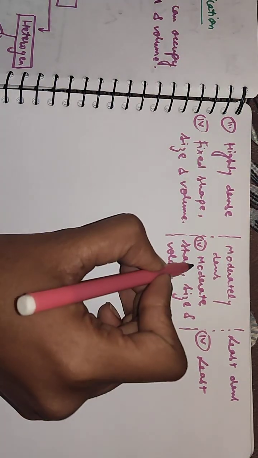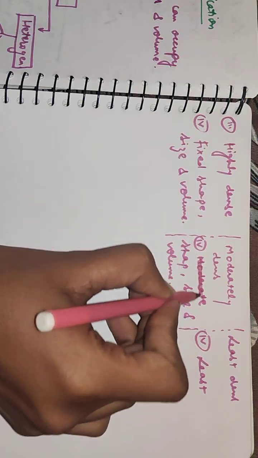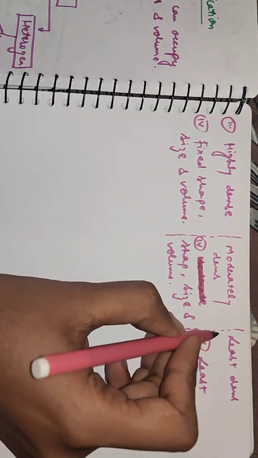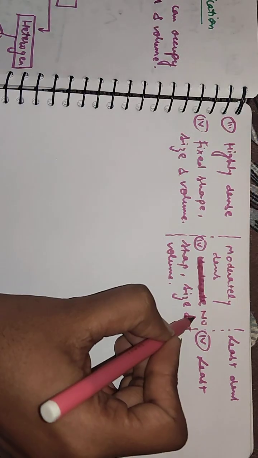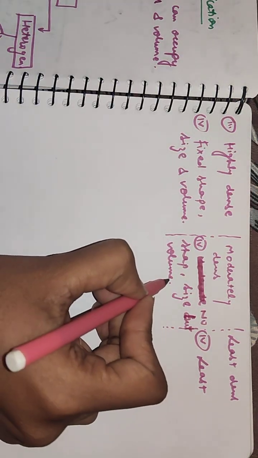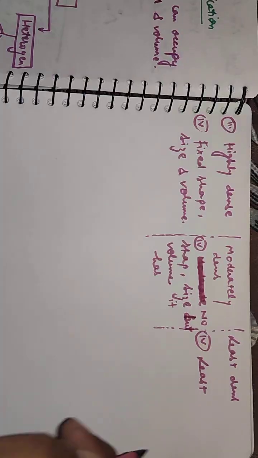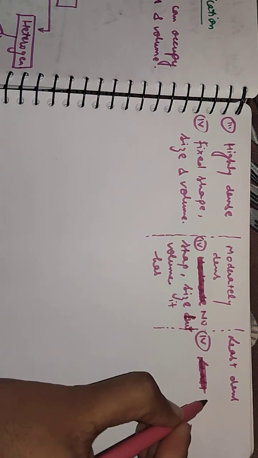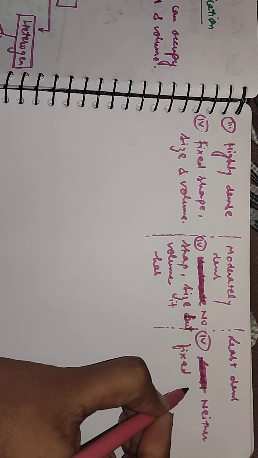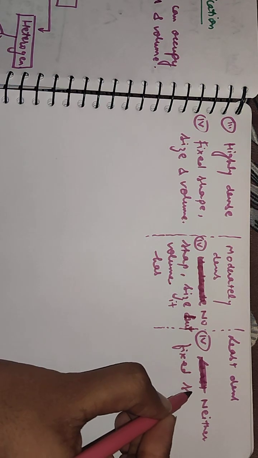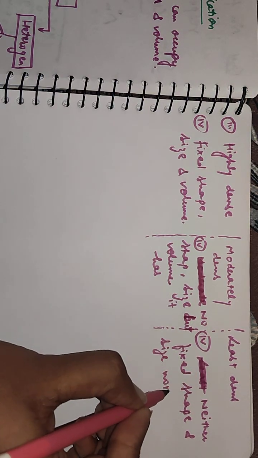Sorry, more. Sorry for this mistake. Liquid has no fixed shape and size, but it has a fixed volume. Gas has neither fixed shape and size nor volume.